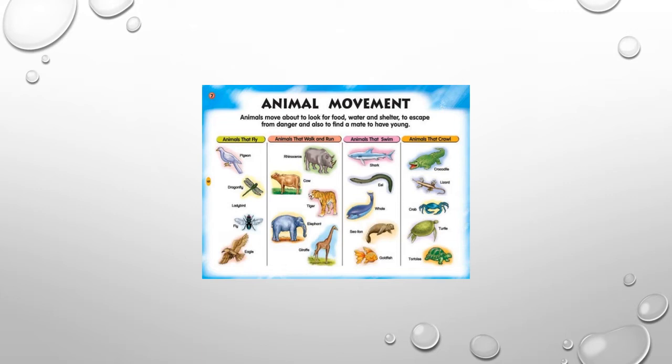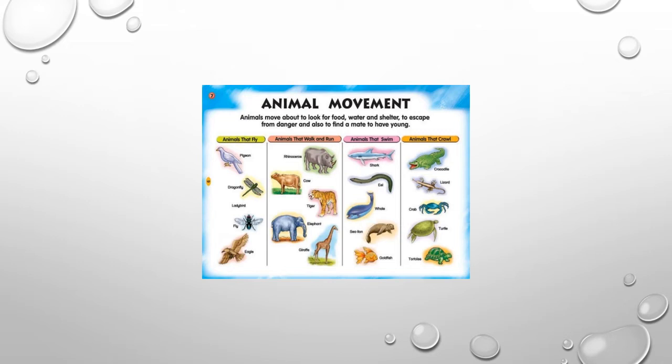Vertebrates means animals that have a backbone are called vertebrates. For example, fish, frog, lizard, horse and birds. Understood? Then invertebrates: animals that do not have a backbone are called invertebrates. For example, earthworm, snail and cockroach. Understood, students? The movement of vertebrates is different from that of invertebrates.